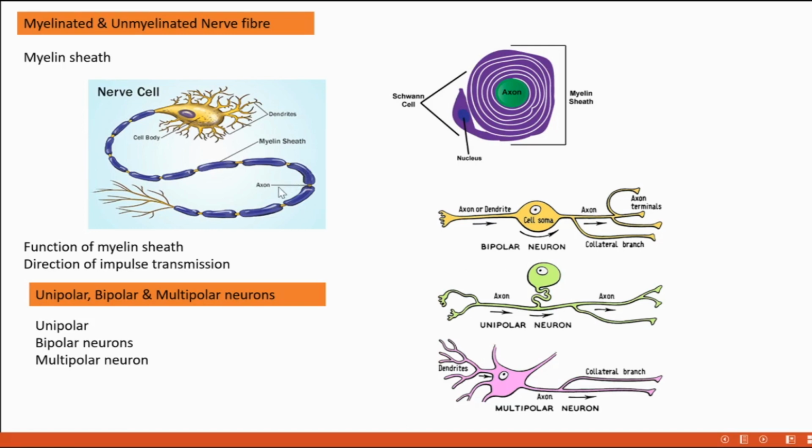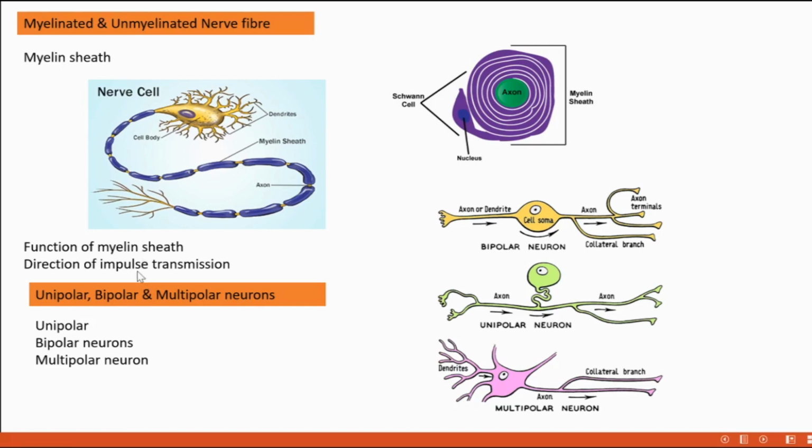I told you that myelin sheath is actually formed by glial cells. This is a cross section of a myelinated neuron, and in the central position we can see the axon, and around this the glial cell is wrapping and forming the Schwann cell. Next point, the function of myelin sheath, I already told you: it increases the velocity of action potential.